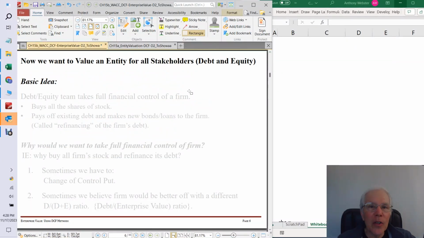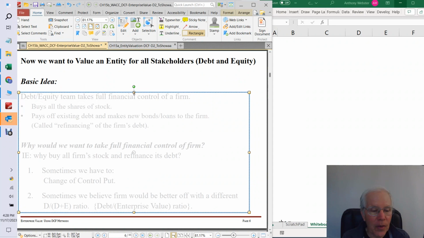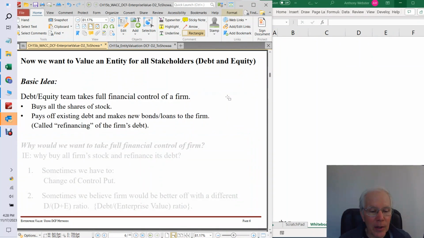Now we want to do something similar for a perpetuity entity to a debt and equity team. So here's the basic idea. We've got a debt equity team that comes along to take full financial control of a firm. What does that mean? It's going to buy all the shares of the stock, and it's also going to pay off all the existing debt and make new bonds or loans to the firm. This is called refinancing the firm's debt.